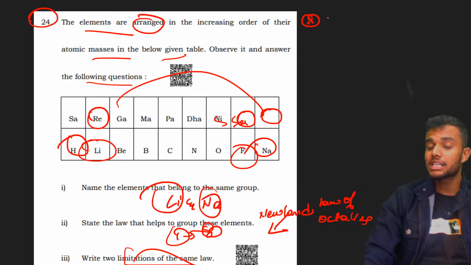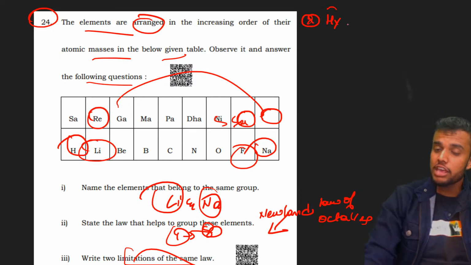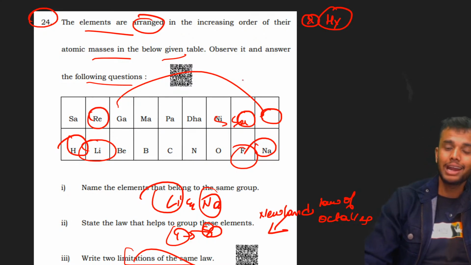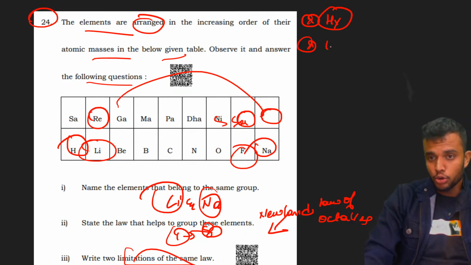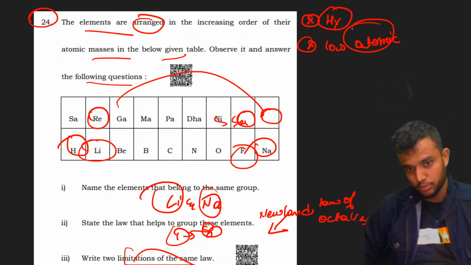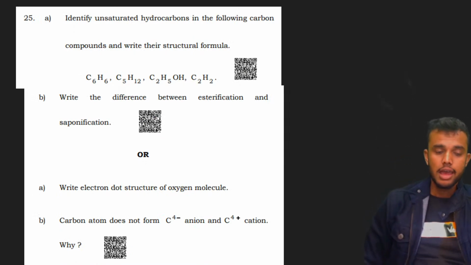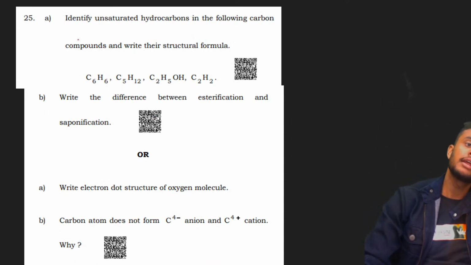First, this law does not give a specific place for hydrogen, and also it is only applicable to elements with low atomic mass. That's why these are the two limitations. Next, let's move to the next question.